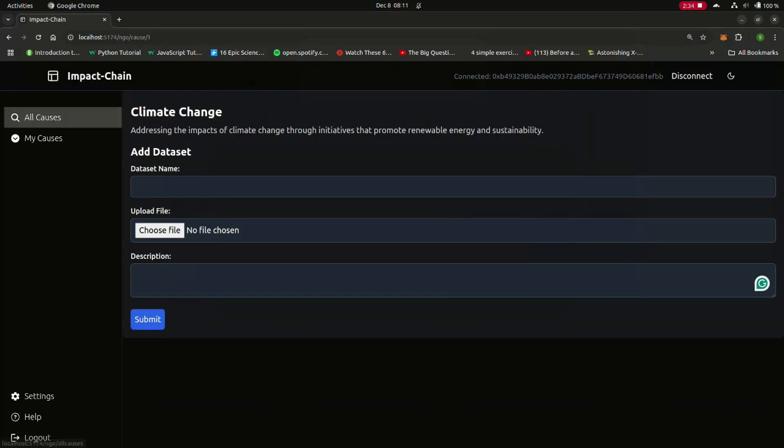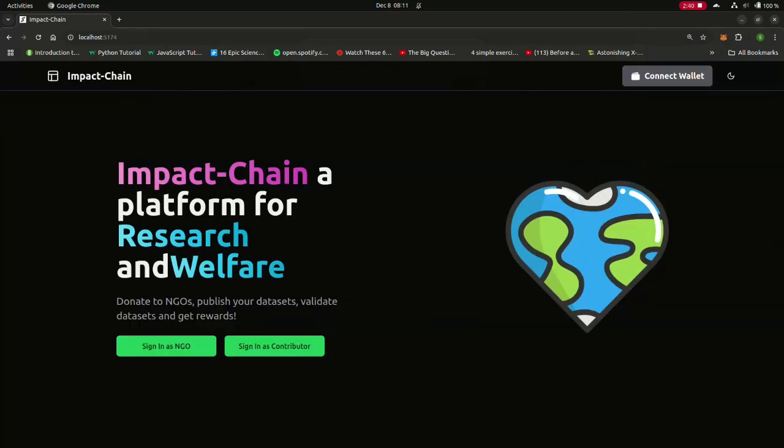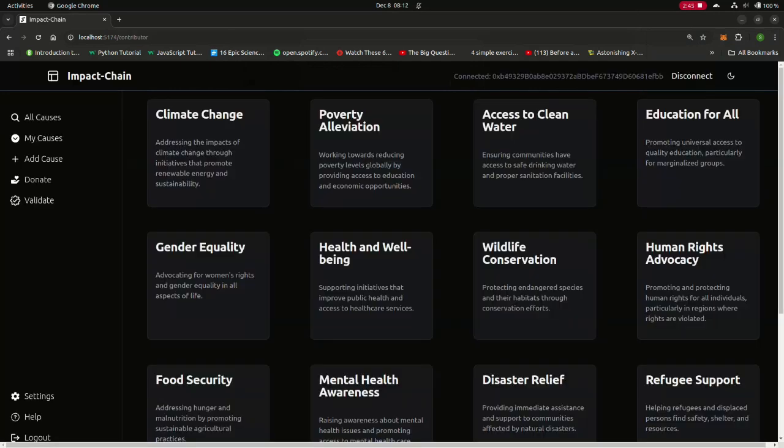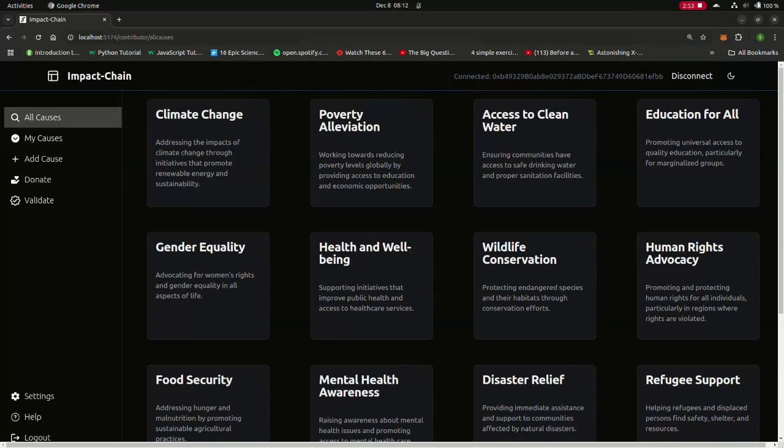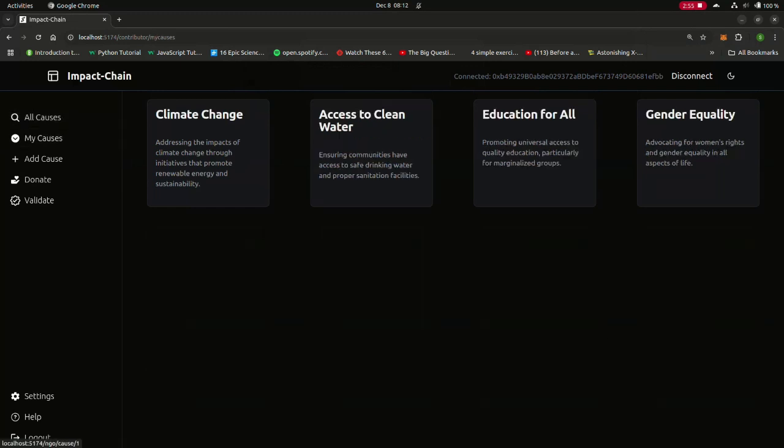Let's see if we connect the wallet again and this time sign on as a contributor. Again, in all causes, they can see what causes there are. They can see the causes that they have donated to or validated data sets for, or maybe they have created. So all these causes that they have contributed for will come here. Now let's look at the different types of contributors and what they can do.